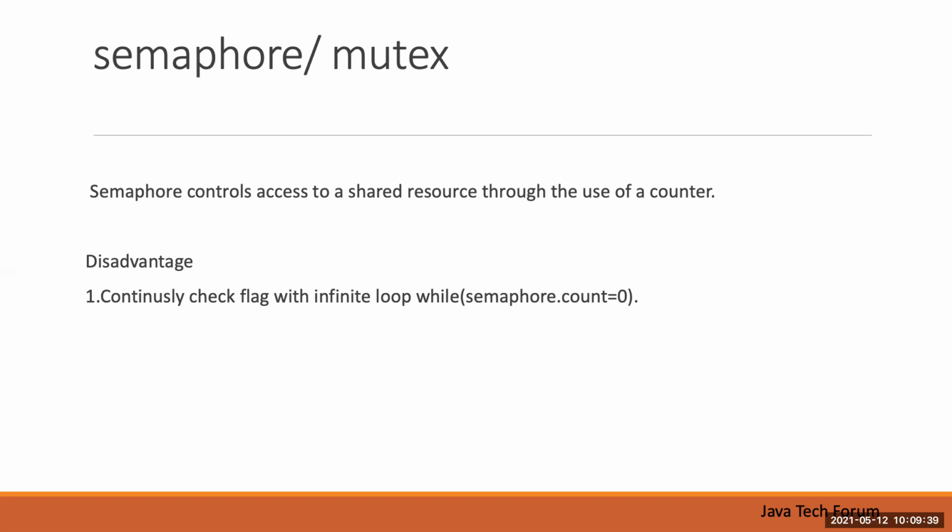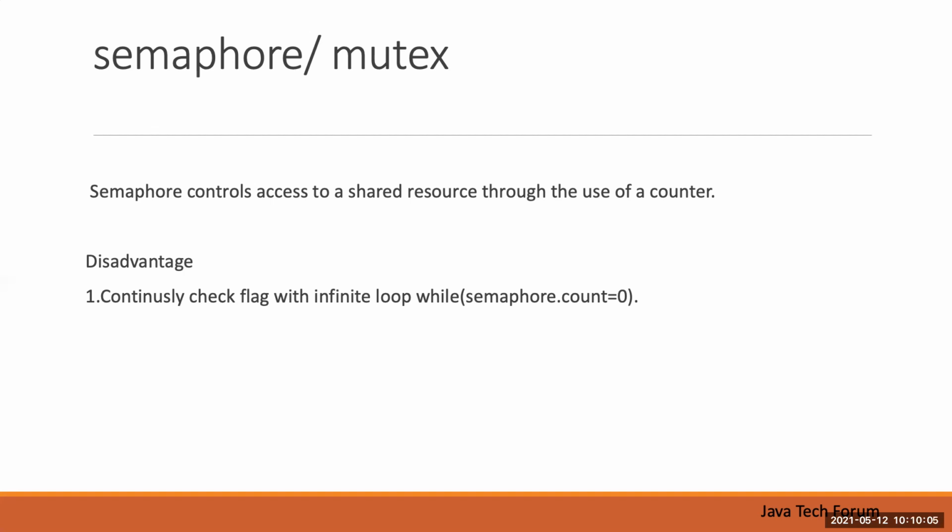A semaphore is a class in Java which helps to access the shared common resource, and the logic used internally is a kind of signaling. It's a simple class in which they defined one variable, the count value.